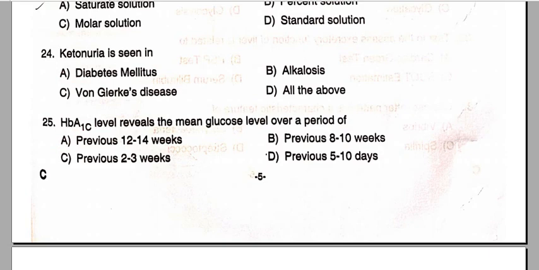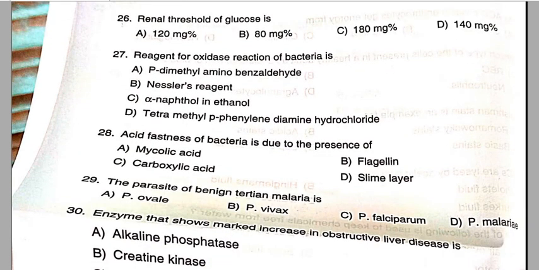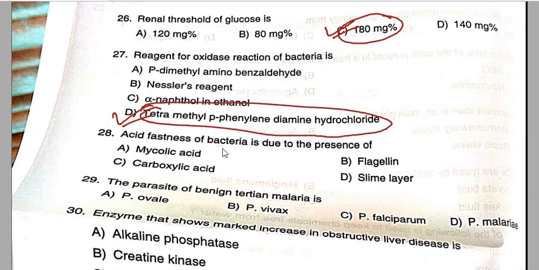Then we will move to question number 26. The renal threshold of glucose is 180 mg percentage. Question 27: the reagent for the oxidase reaction of bacteria is tetramethyl p-phenylenediamine hydrochloride. That is option D, the correct answer for question number 27.